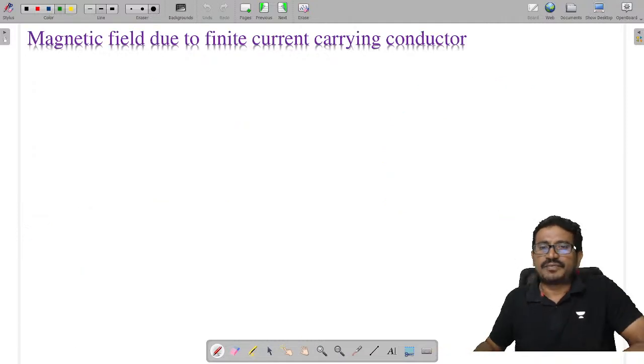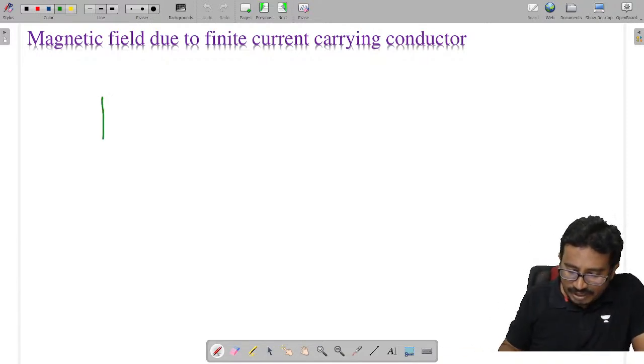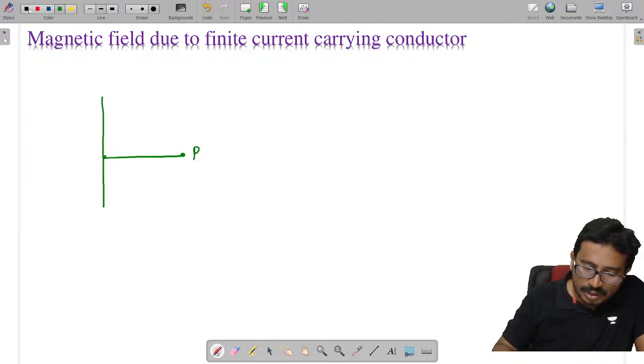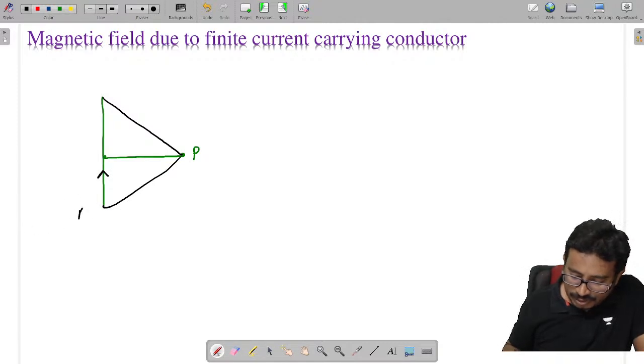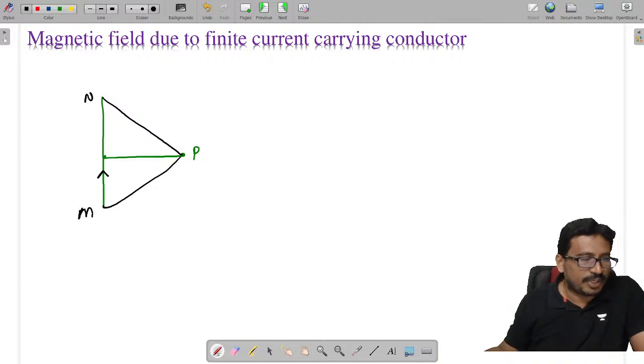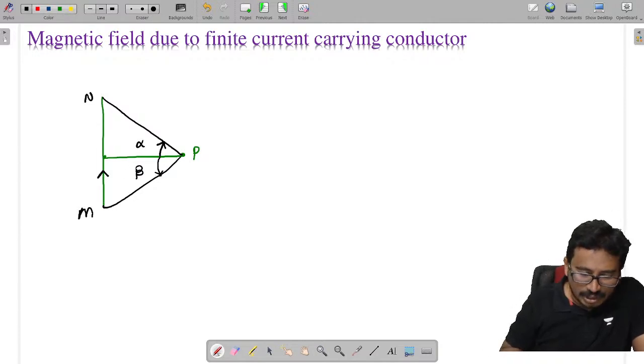Next, magnetic field due to finite current carrying conductors. What is the magnetic field due to a finite current carrying conductor? If we have a conductor, I want to find the magnetic field at this point P. Now we'll join this point and this point. This current is flowing like this, so I can call the ends M and N. If M is the initial point and N is the final point, I can call this angle alpha and this angle beta.